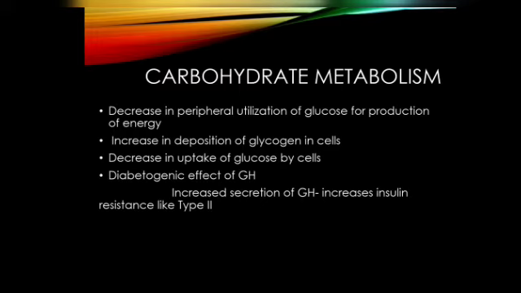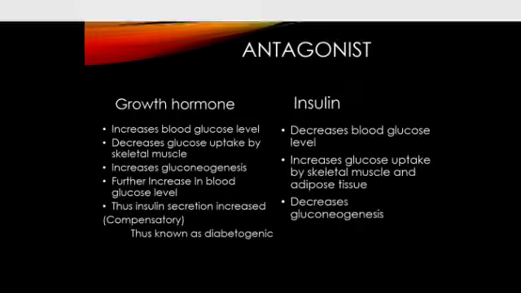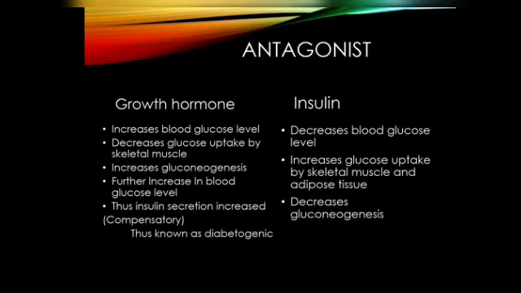So it decreases the uptake of glucose by the cells for the production of energy, and it causes an increased secretion of growth hormone. It increases insulin resistance like type 2. Yeah, this is a diabetogenic effect, and I will explain it in the upcoming slide. This is an antagonistic effect of the growth hormone. It increases the blood glucose level.